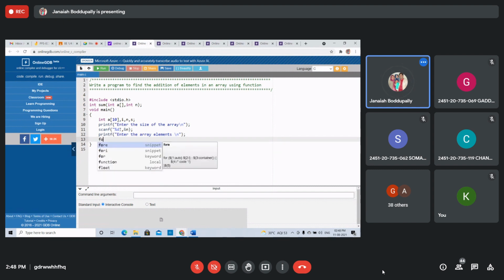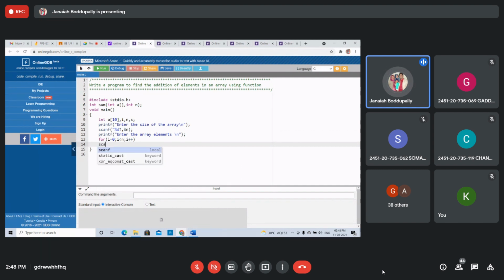Using a single for loop, i equal to 0, i less than n, i plus plus. Scanf, percent d, ampersand of a of i. Right? Reading the elements into a one dimensional array.